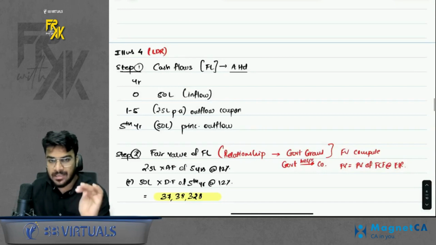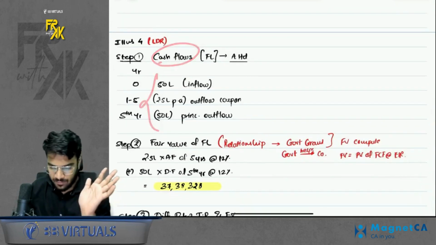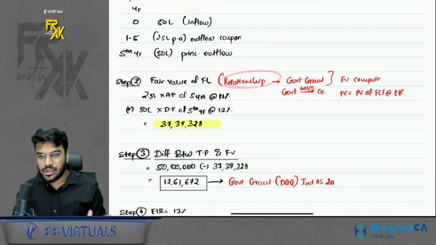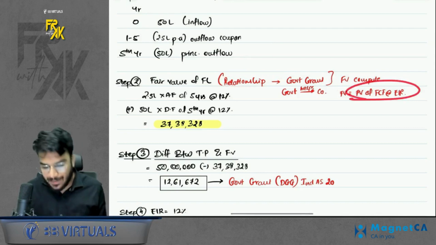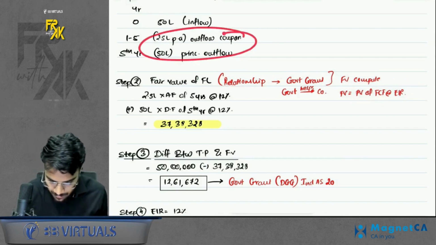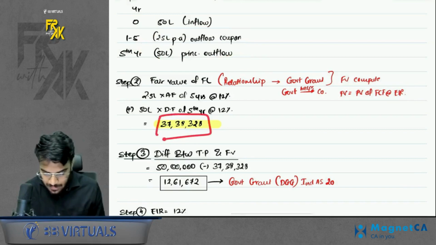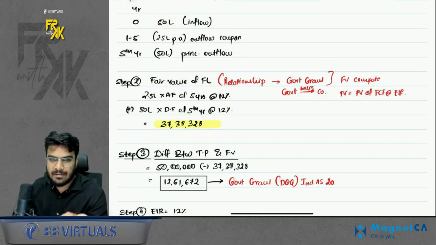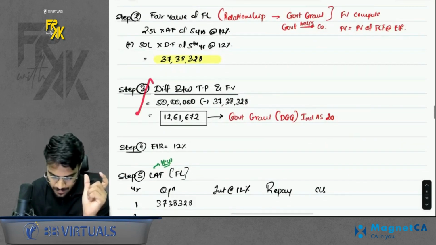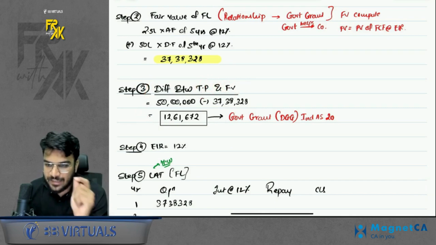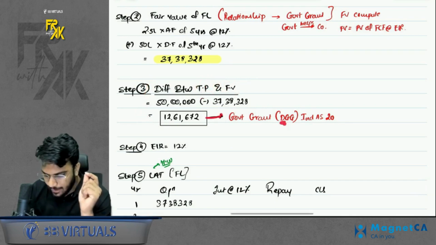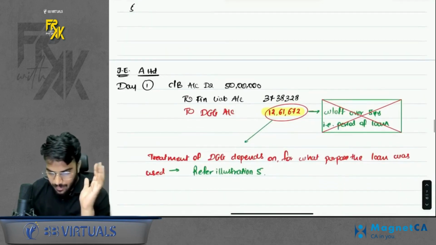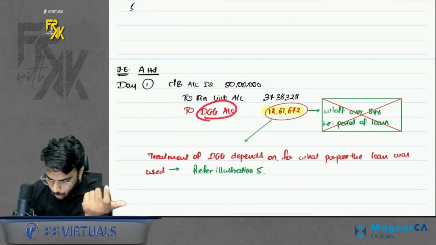You will follow the steps of financial instruments. Step number 1, find the cash flows, inflows, outflows, everything. Step number 2, fair value. Remember, whenever there's a relationship, we have to compute the fair value. Compute means present value of future cash flows at EIR. So whatever the future cash flows are, discount at market rate of interest, and you will get some value. This is the fair value of the financial liability. You took a loan of 50 lakhs, but the liability value is only 37.38 lakhs. Some difference will arise. Step number 3, difference between transaction price and fair value. This difference will be treated like a DGG, government grant. Then step number 4, EIR. Step number 5, journal entries. Now, when you pass the entry, what to do with this DGG?